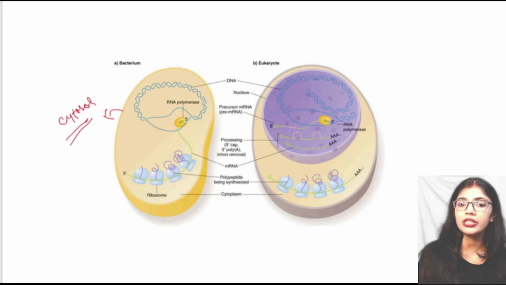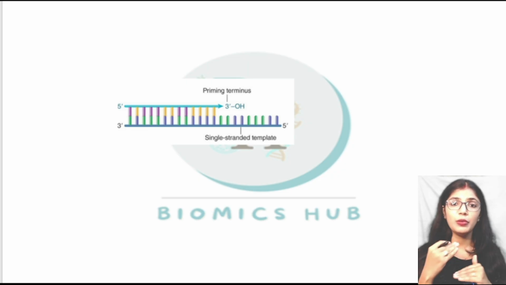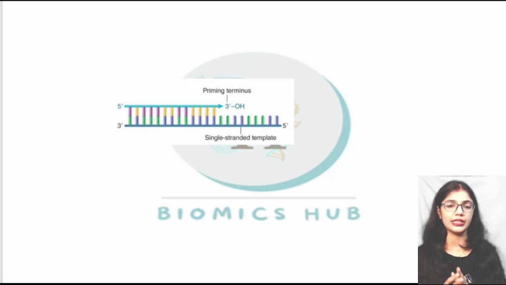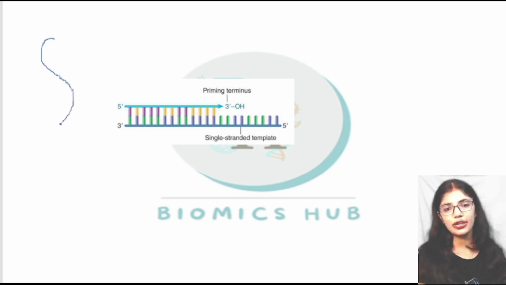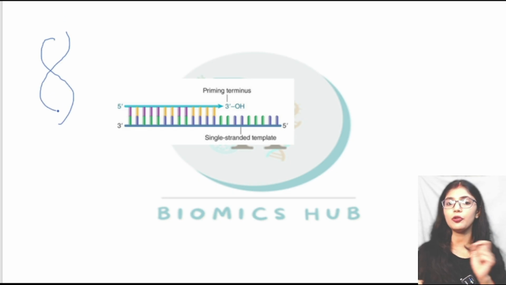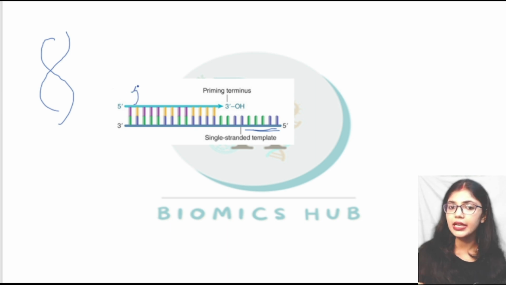Let us see what things are required for the process of DNA replication. When the DNA is forming a copy of itself, what is necessary? We have already discussed that DNA is double stranded. During replication, this double stranded DNA should be converted into single stranded. So it requires a single stranded template. The other thing it requires is a primer, and this primer is synthesized by an enzyme known as primase.